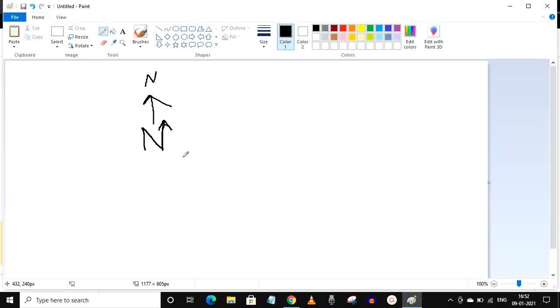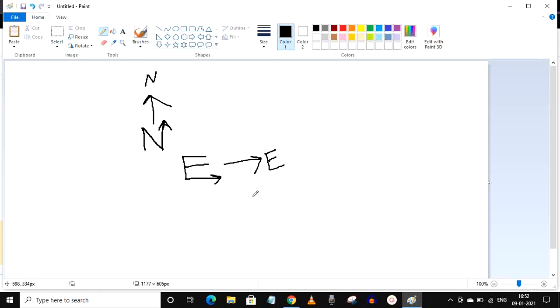Now let us see the same thing for east. How do we write the letter E? We write it like this, a stroke like this, and then 1, 2, and the last stroke will be going from left to right, this direction, right? So this is east, always.